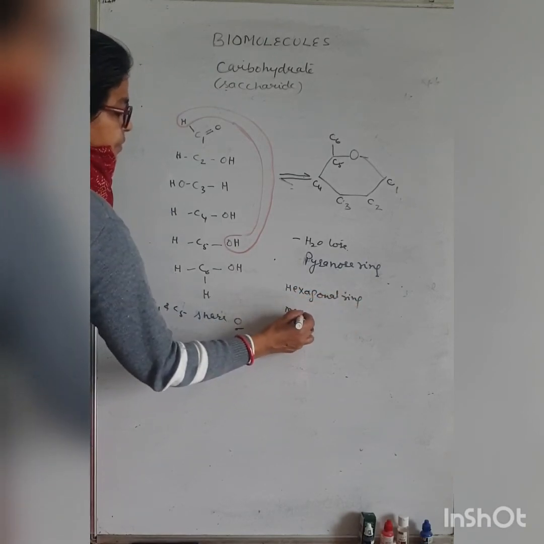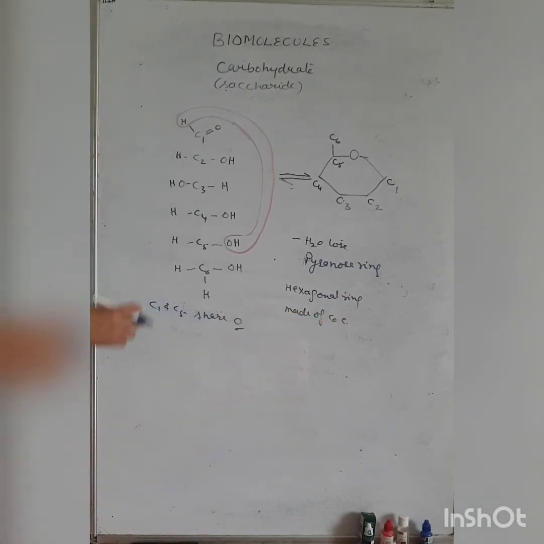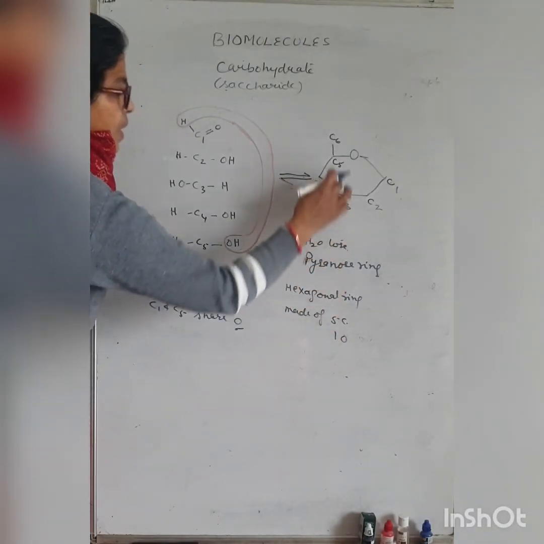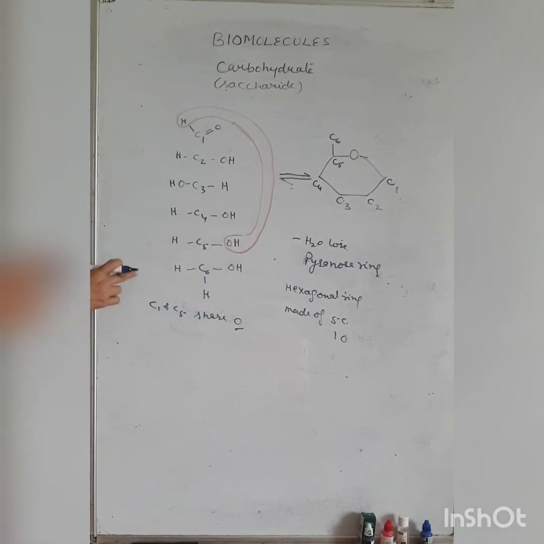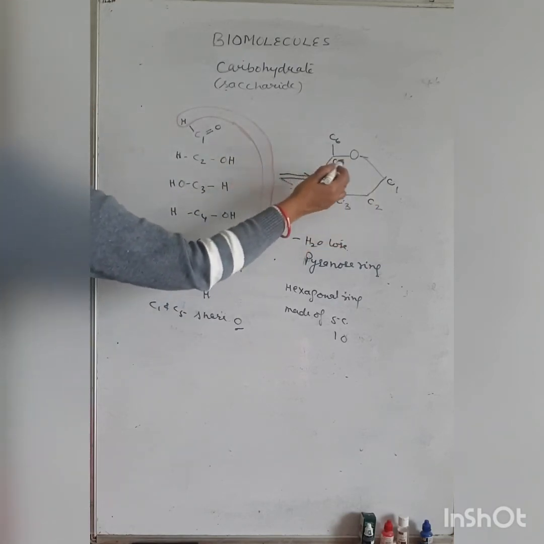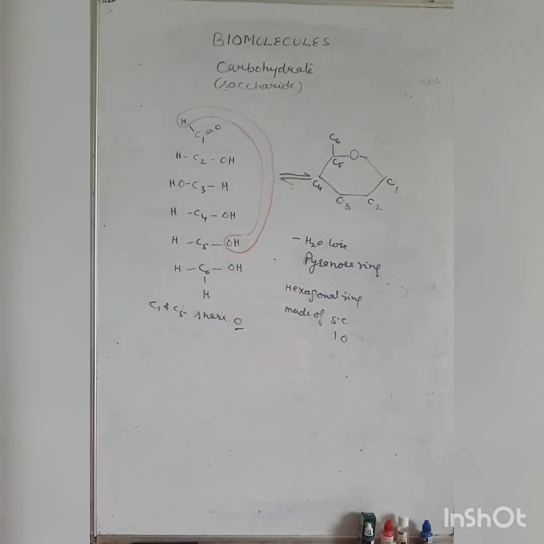The hexagonal ring is made of 5 carbon and 1 oxygen. This type of ring is called a pyranose ring. And the 6th carbon is attached as an arm of carbon 5. So the 5 carbon and 1 oxygen form the pyranose ring.